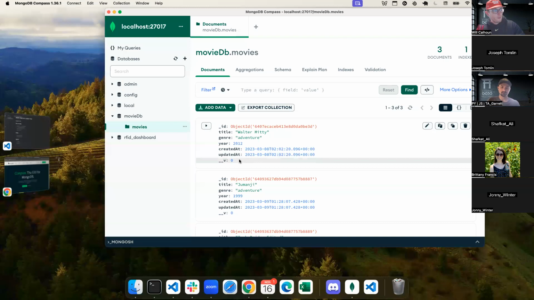And adjust there. This dash dash V is just our version. Here it's just like a versionality thing for MongoDB. It's no big deal. But then the last thing I wanted to talk about was this ID.